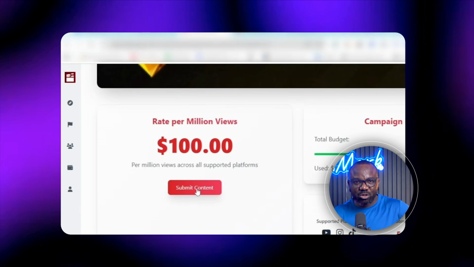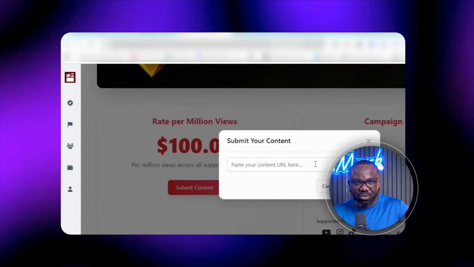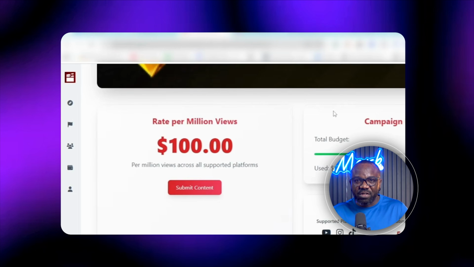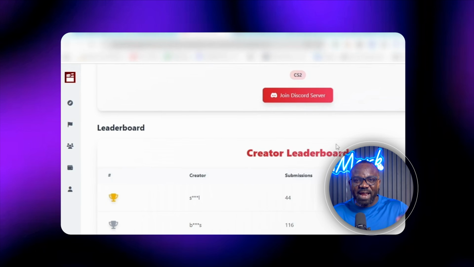Once your clip is live on TikTok, Reels or Shorts, come back to Clipster, hit submit content, paste your video URL and submit. If it gets approved, you start earning based on views. Simple process, but simple doesn't mean instant.